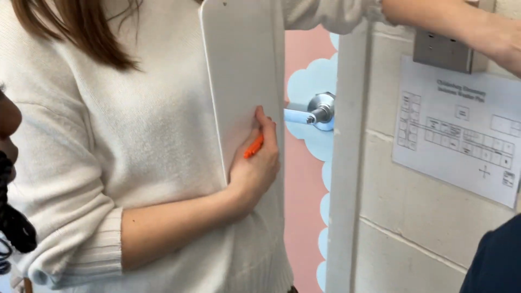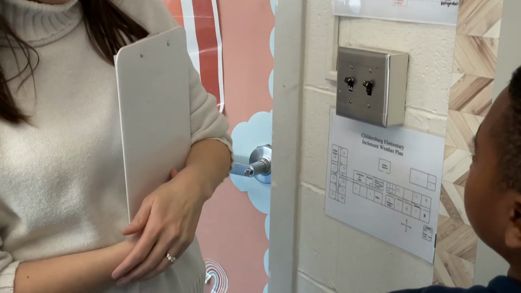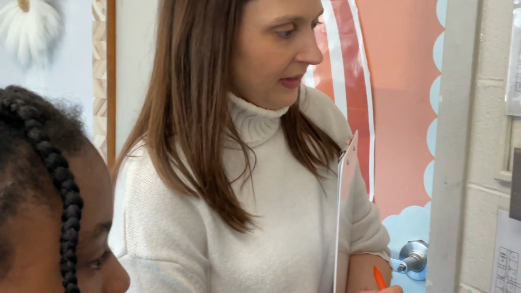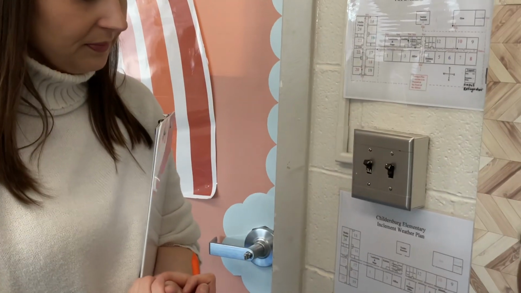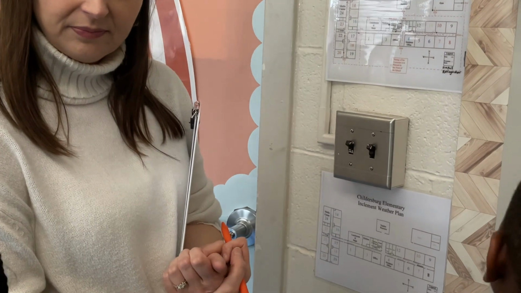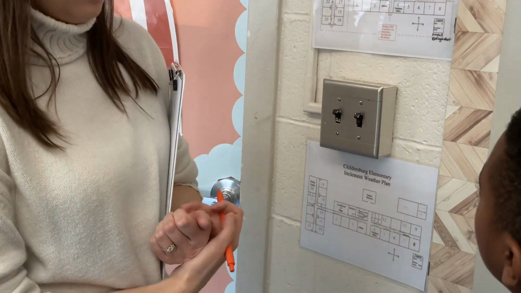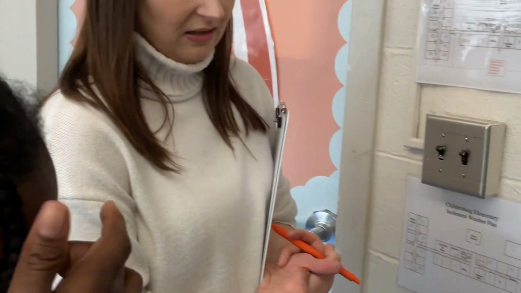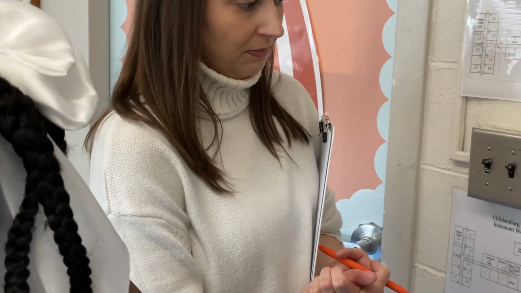Alright, so bacteria can definitely be a decomposer. So something that might consume that bacteria. Think about if bacteria is a decomposer, where are we going to find that? Okay, so it could be in dirt. Where else could it be? Okay, maybe. So think of some things that might consume those things where bacteria might grow.